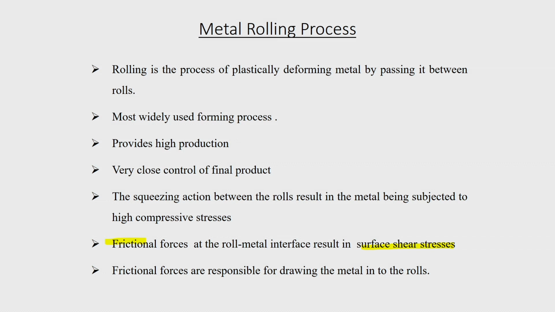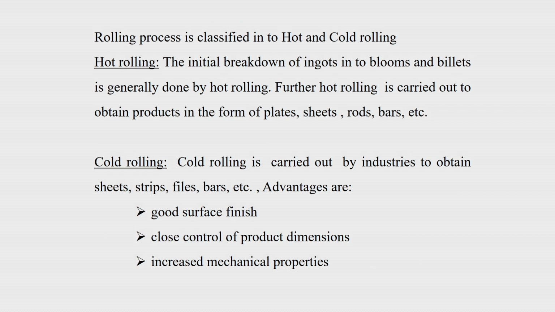If there is no friction, it is very difficult to do the rolling operation, because you would have to give an external force to push the billet in between the rolls. But if there is friction, it can be rolled automatically. The coefficient of friction should be more than a certain limiting value, then the roll itself will draw the metal into the roll gap. Those are the main advantages of the metal rolling process.